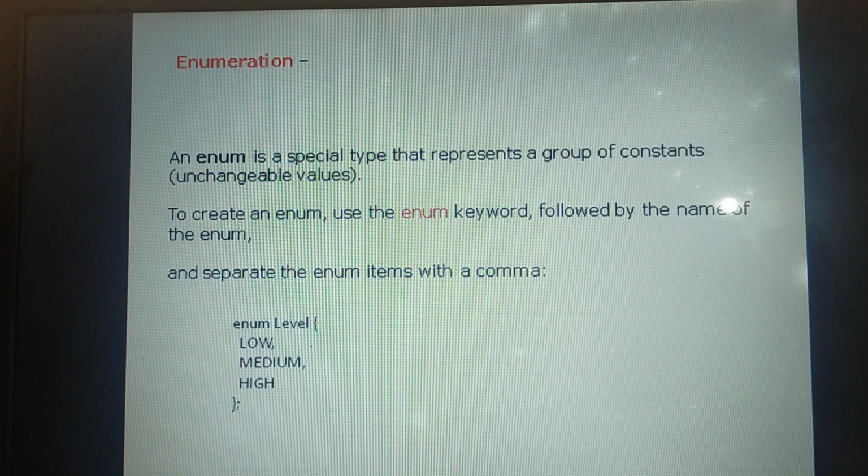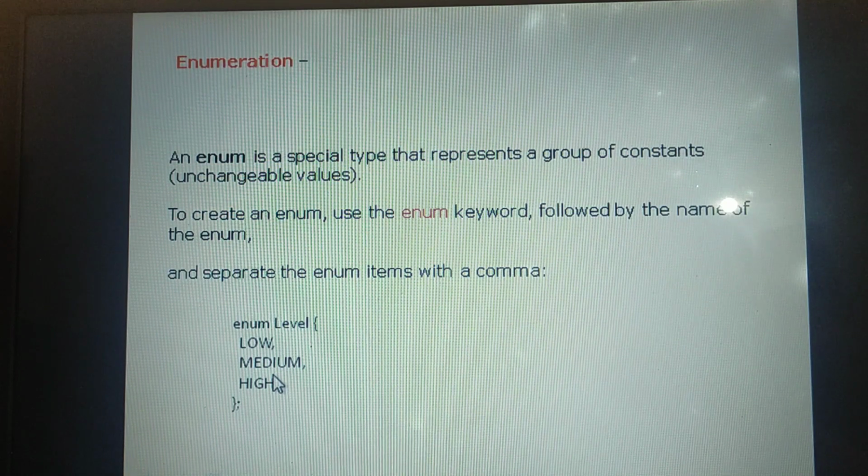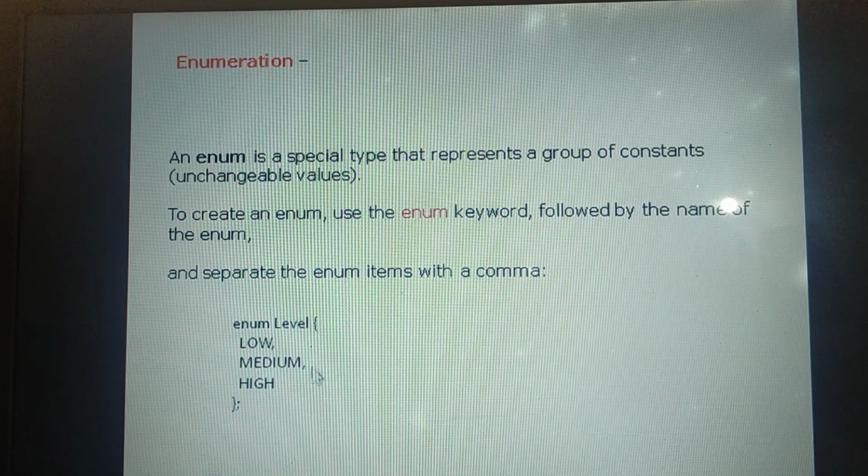To create an enum, use the enum keyword with the name of the enum, then give the enum items separated by commas. This is the way we can write the enum user-defined data type. Later we can do examples.